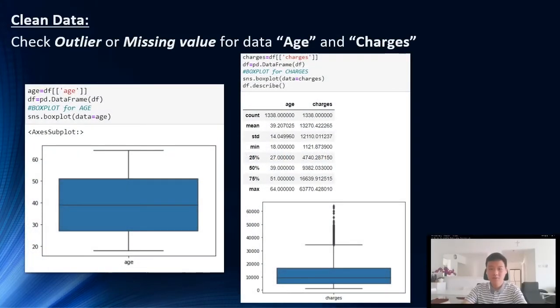Before we begin our Assignment 2 coding, we need to clean the data before it is presented to the machine learning algorithm. So we will check whether we have any outlier for our two data, which are ages and charges. As you can see, we use a box plot for ages and see that there is no outlier for ages, while the charges outliers are shown on the box plot after the whisker, which is the dotted place. So we can see that charges have outliers.